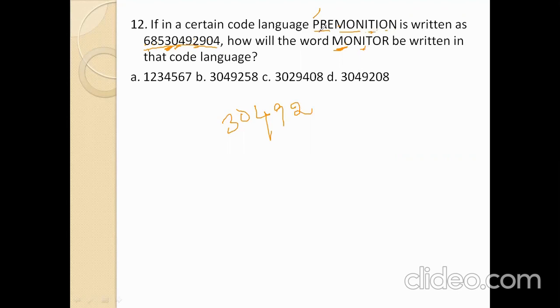Next R. Monitor, O means 0. Next R means 5. R means second letter 8. 3049208. Option number D is the right answer.